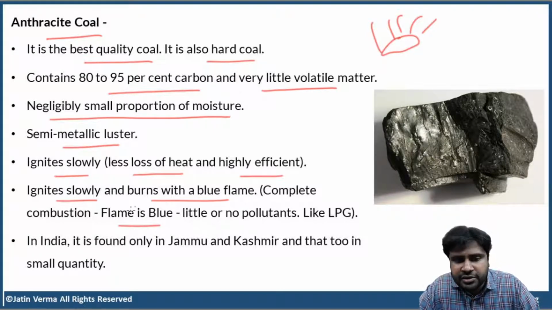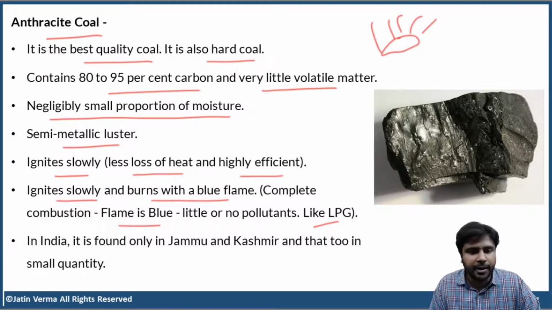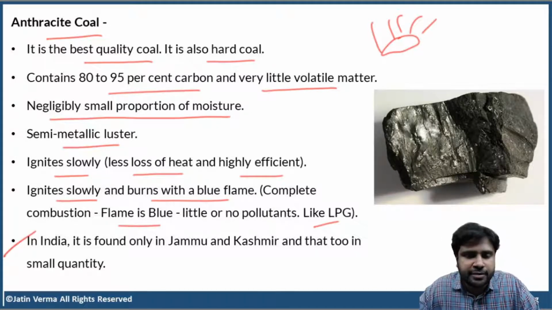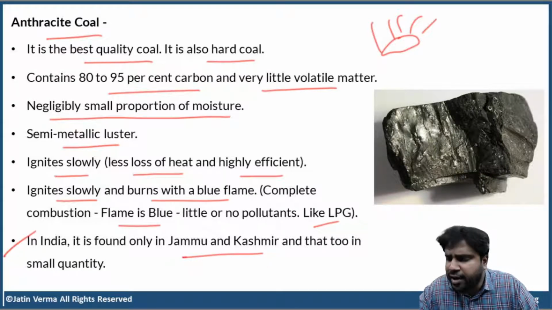Okay, where else do you find a blue flame? In our stoves, in kitchens. We use LPG, right? LPG does not have any pollutants. LPG does not have any contaminants. So when you burn LPG, you get a blue flame in this stove. The same thing happens when you burn anthracite coal. Clear? Now, in India, unfortunately, anthracite is only found in Jammu and Kashmir and that too in very, very small quantities. Very bad for us, unfortunately.